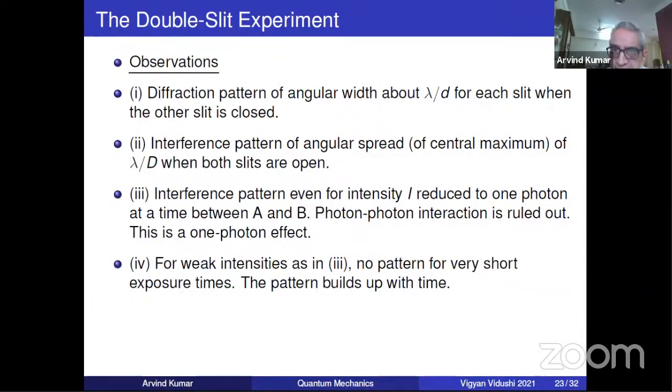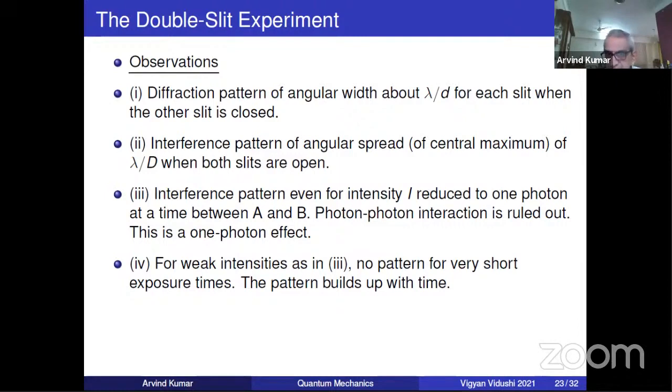A very important point of quantum mechanics: the typical quantum effects refer to one electron. One electron behaves like a wave. Do not think a wave is a sort of collection of particles, averagely speaking. There was a lot of debate around this point earlier, but that is quantum interpretation. One particle is associated with it. Now for weak intensities, there is no pattern for very short exposure time. The pattern builds up with time. Very important point.